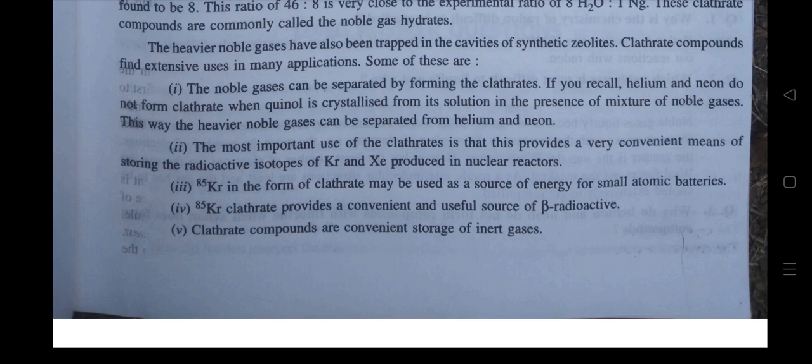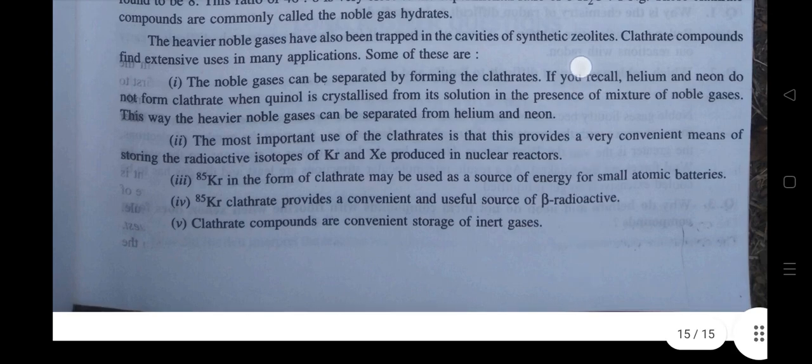Second, the most important use of clathrates is that they provide a very convenient means of storing the radioactive isotopes of krypton and xenon produced in nuclear reactors. Third, krypton-85 in the form of clathrates may be used as a source of energy for small atomic batteries. Fourth, krypton-85 clathrate provides a convenient and useful source of beta radiation. Fifth, clathrate compounds are a convenient storage of inert gas.